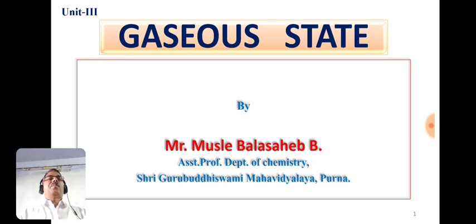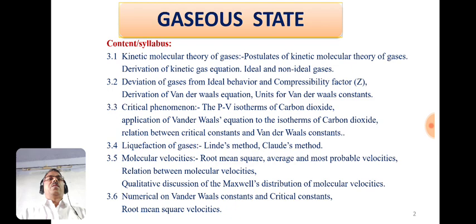In this chapter, we are going to study points like kinetic theory of gases and postulates of kinetic molecular theory of gases, derivation of kinetic gas equation in ideal and non-ideal gases, then deviation of gases from ideal behavior and compressibility factor, which is denoted by letter Z, and derivation of van der Waals equation and units of van der Waals constants, and remaining points will be covered in next video.